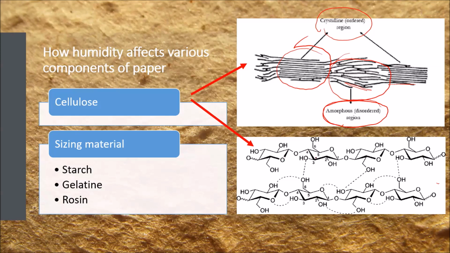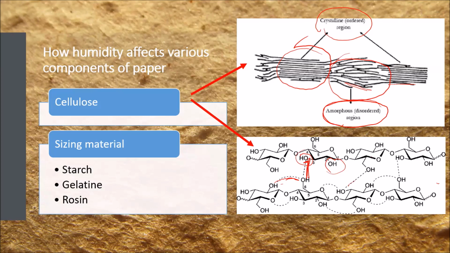They have so many OH bonds, and whenever there are OH bonds, there is a negative tendency at the oxygen atom, and it will form hydrogen bonds with the other area of the second cellulose chain. So there are so many hydrogen bonds, intramolecular within the chain and with the other chain. That's why they are so tightly packed in these regions of ordered or crystalline region and other regions also.